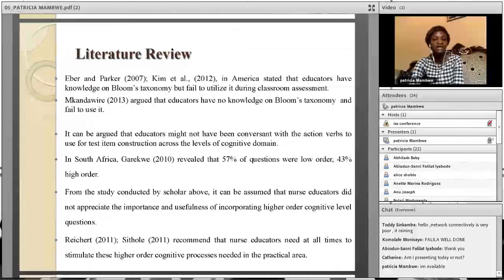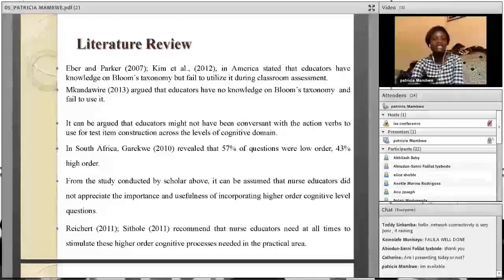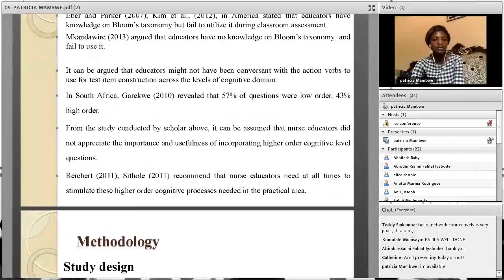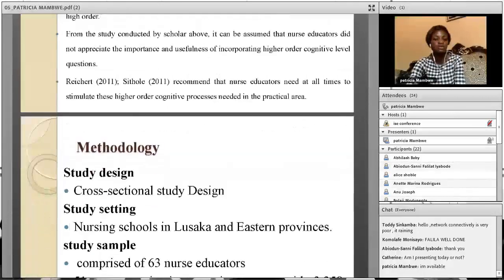In South Africa, a study revealed that 57% of questions were of lower order, that is knowledge and comprehension, while 43% were of higher order, which is application, analysis, synthesis, and evaluation. From the study conducted by the scholar above, it can be assumed that nurse educators did not appreciate the importance and usefulness of incorporating higher order cognitive level questions. Richent and Stolle 2011 also recommended that nurse educators need at all times to stimulate these higher order cognitive processes, which are also needed in the practical area as students qualify to work as nurses.